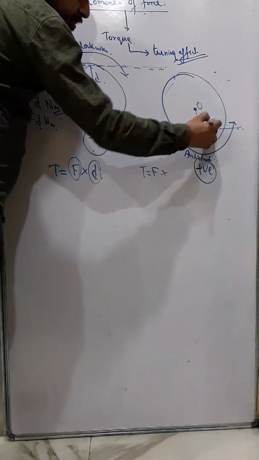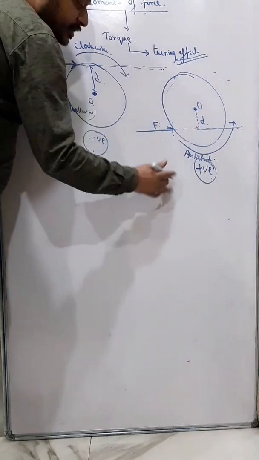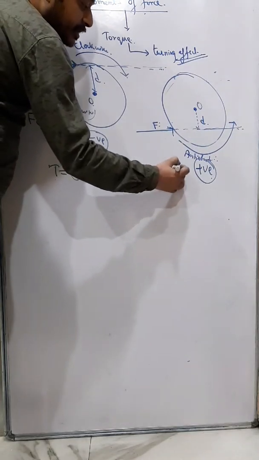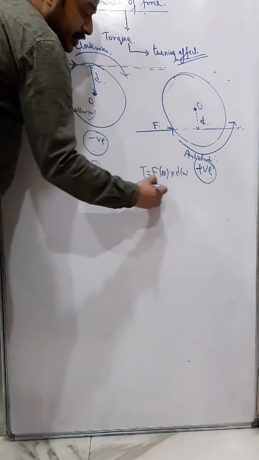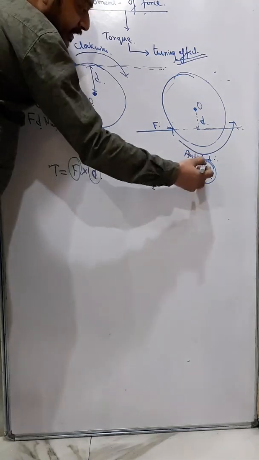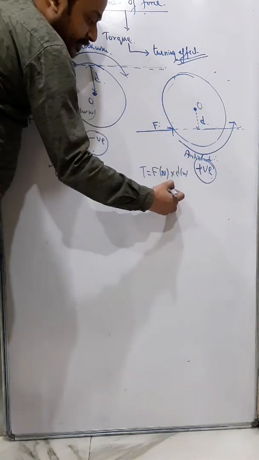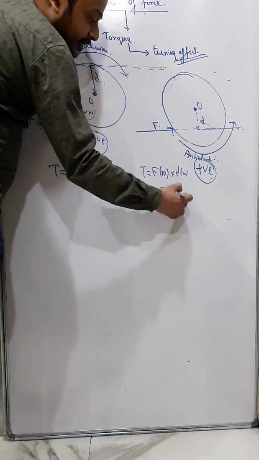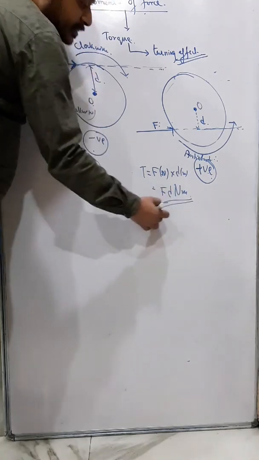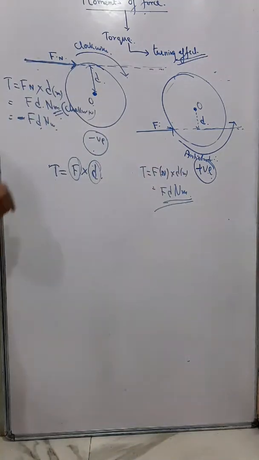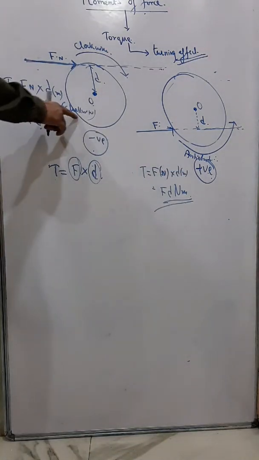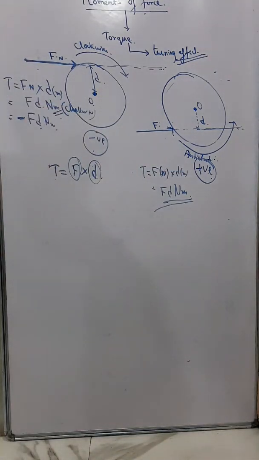I take F Newton into D meter. Since it is anti-clockwise, anti-clockwise means positive, so I can simply write F D Newton meter. Positive means anti-clockwise, and a negative sign means clockwise. Understand?